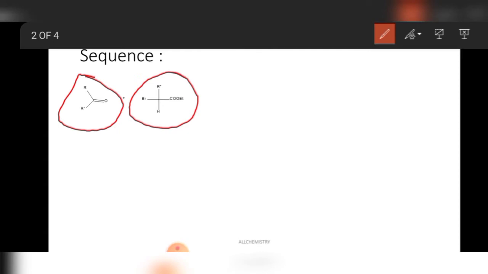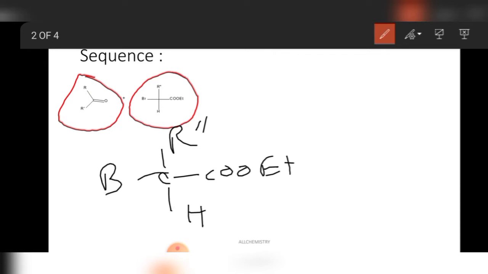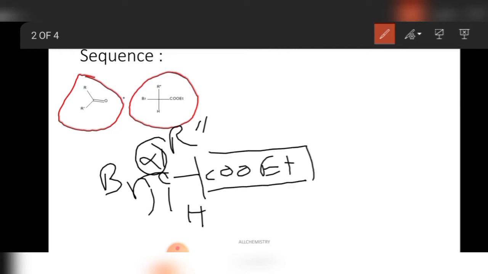Alpha haloester means here is the carbon, here is the ester CO2Et, here is R double prime, here is hydrogen and here is bromine. This bromine is alpha with respect to the ester group. This is the ester group and this is the alpha position. So this is the alpha haloester.